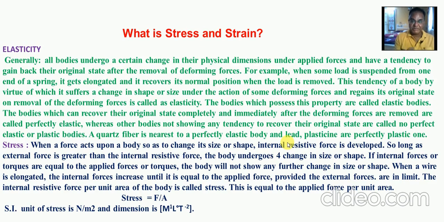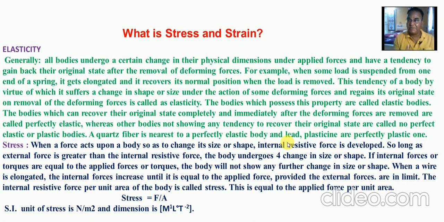Because of the applied deforming force there is a change in shape and size of that body, and the other term involved here is strain. Then the question arises, what is strain? Strain is nothing but the change in dimension per unit original dimension.